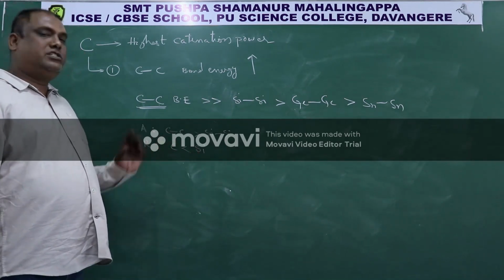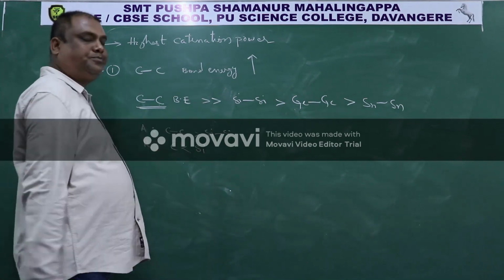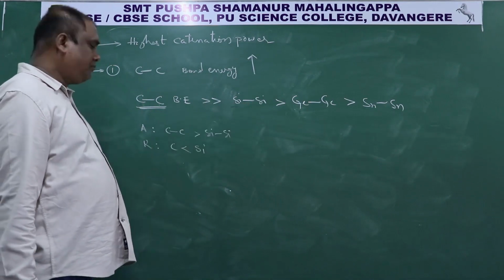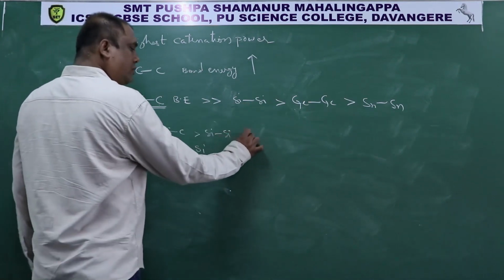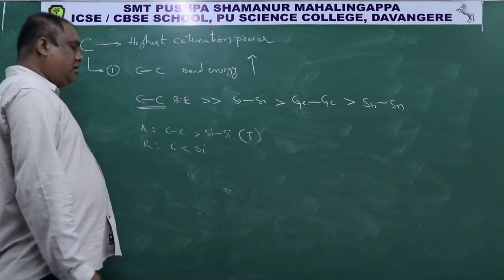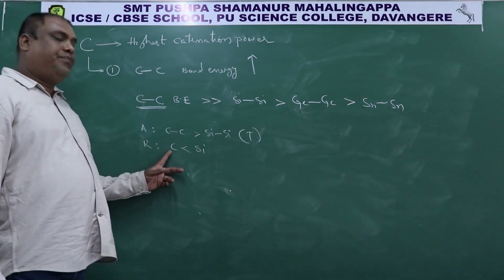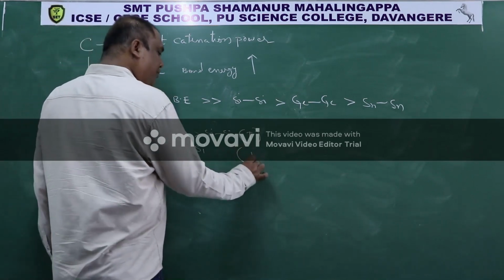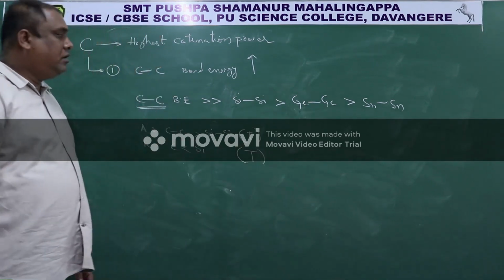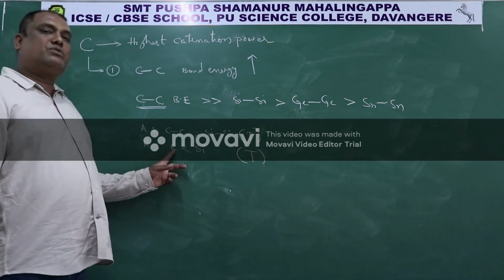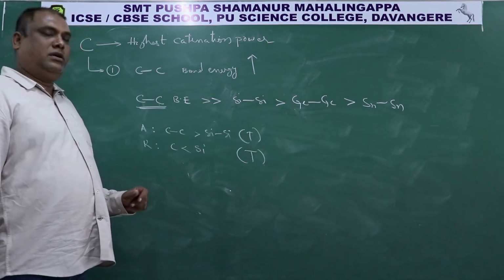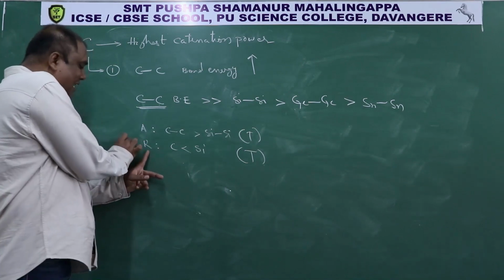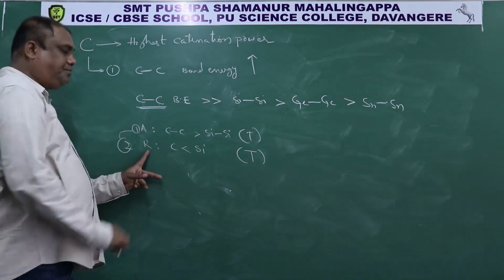So, the first one is true, because I told you carbon-carbon bond energy is greater than silicon-silicon bond energy. Then, atomic size of carbon is less than atomic size of silicon. That is also true. And just now I told you small atoms form strong bonds. Therefore, statement 2 is the correct explanation of statement 1.